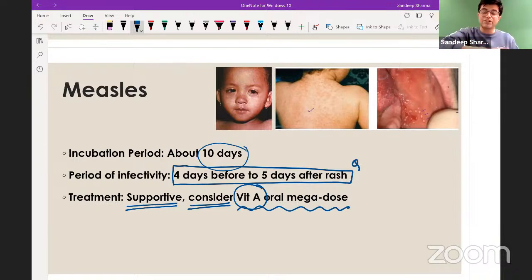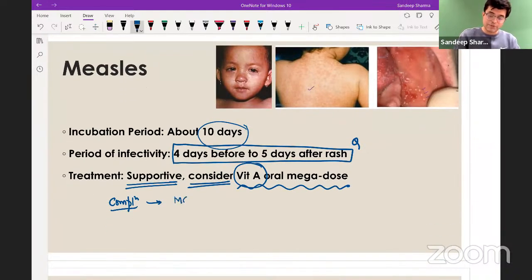Vitamin A supplementation, vitamin A deficient children have more severe measles, and measles patients tend to develop more features if they are vitamin A deficient. So it operates both ways, so it is always better to give at least one oral megadose age appropriate to a measles child, right? So remember this key point. And about the complications of measles, we have already discussed in various forums and classes. Most common complication is acute otitis media.